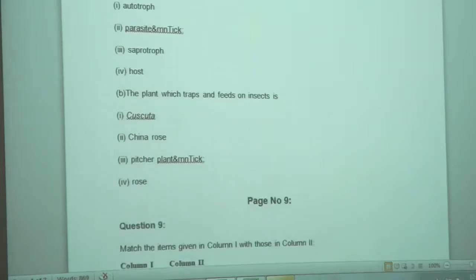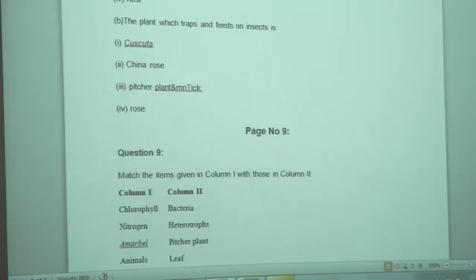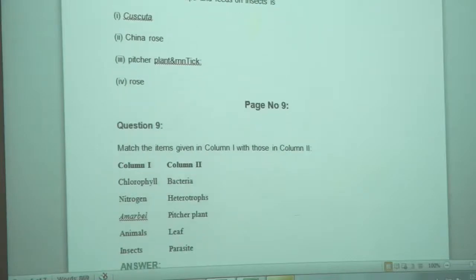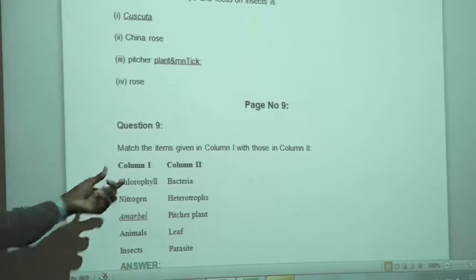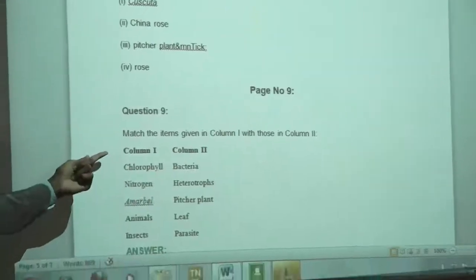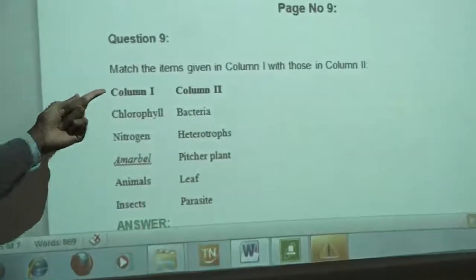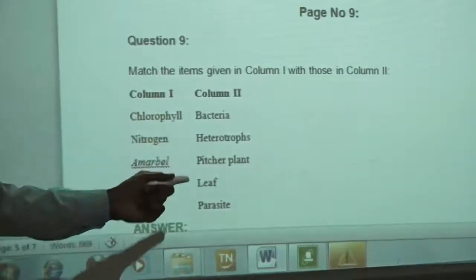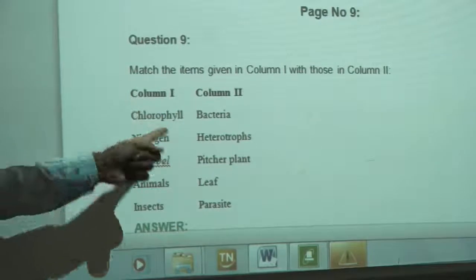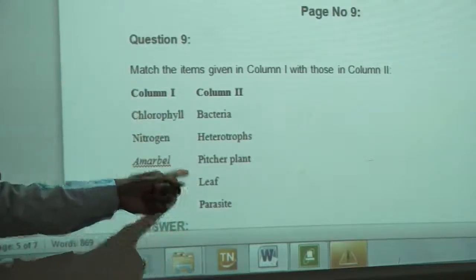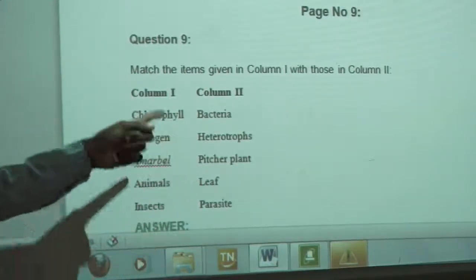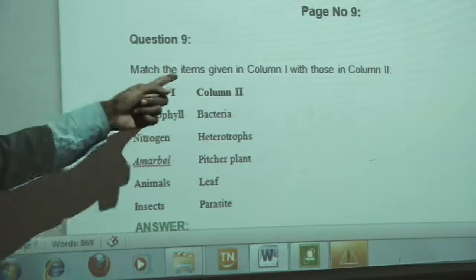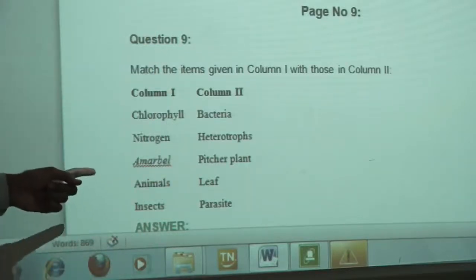The next question is, match the following. Chlorophyll. So here column 1, column 2, chlorophyll. What is the correct match for chlorophyll? Bacteria, heterotroph, pitcher plant, leaf or parasite? Yes. Chlorophyll is present in the leaf. Nitrogen. What is the answer for nitrogen?